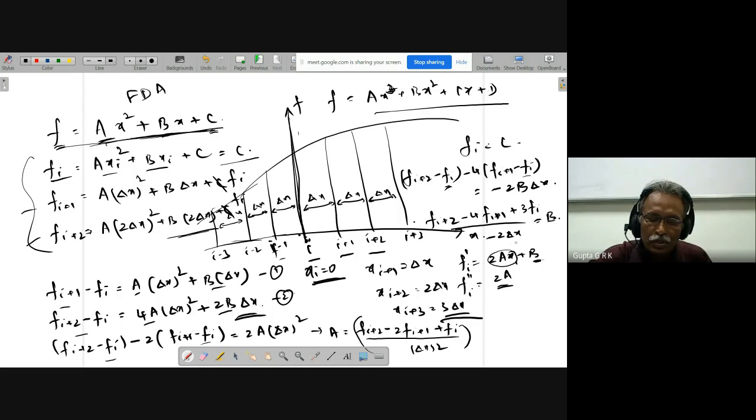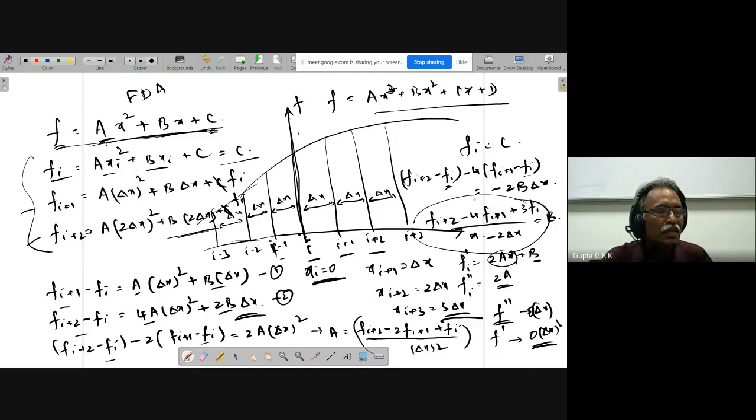So here, I am actually calculating the second order derivative with first order accuracy. And in the process, you will get F dash with the second order accuracy. So that is the way we get.